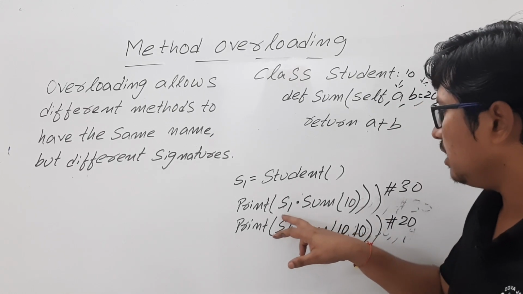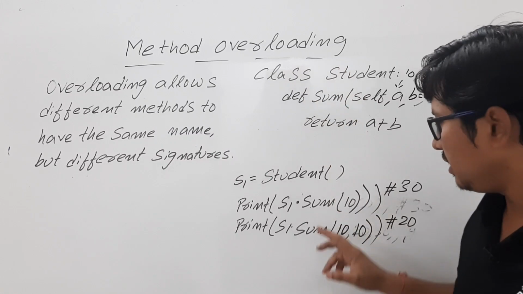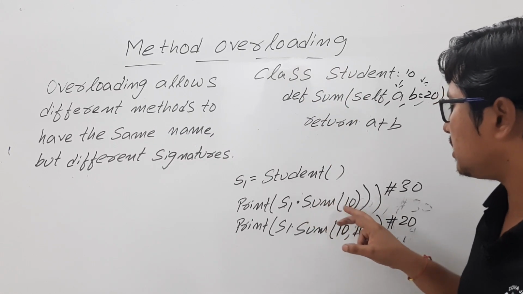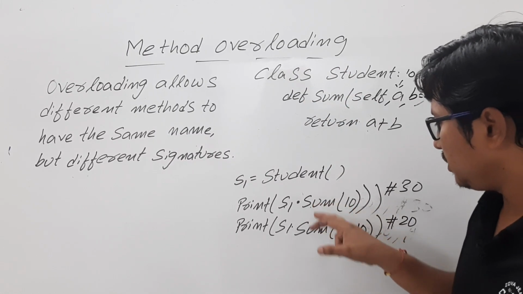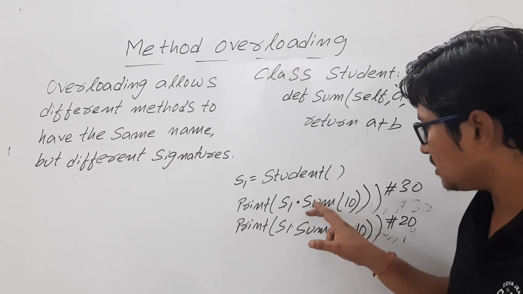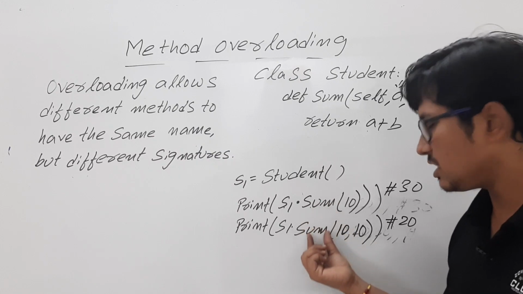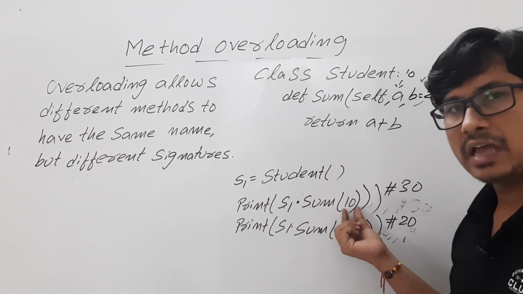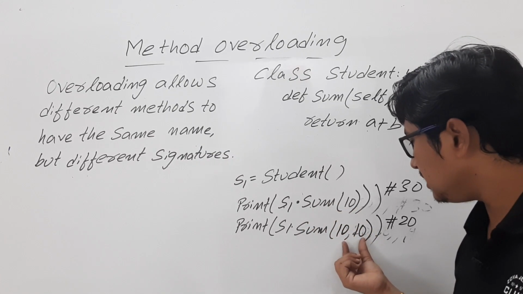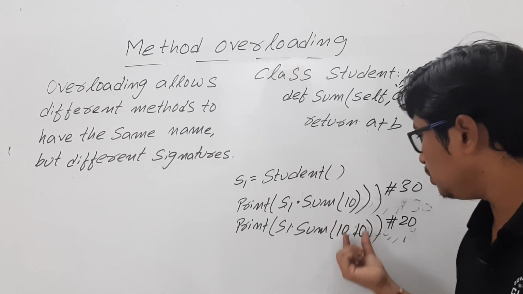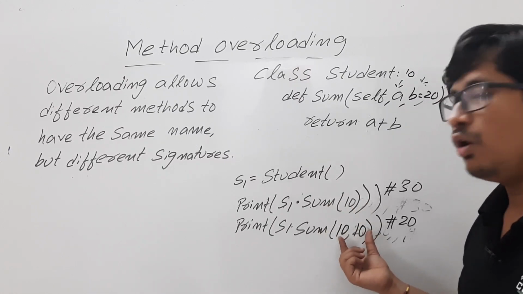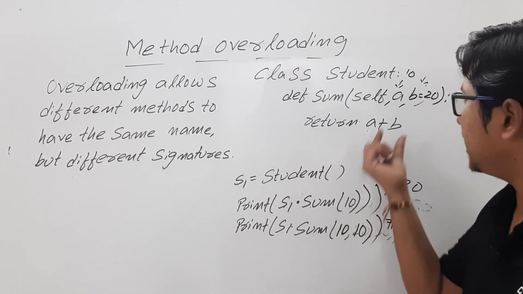Now look here, you are achieving the overloading. Am I right? s1.sum(10). Now two different methods, sum and sum. Why am I saying they are different methods even with the same name? Because here it is having only one parameter, here it is having 2 parameters. So you are achieving method overloading. Am I right or wrong?